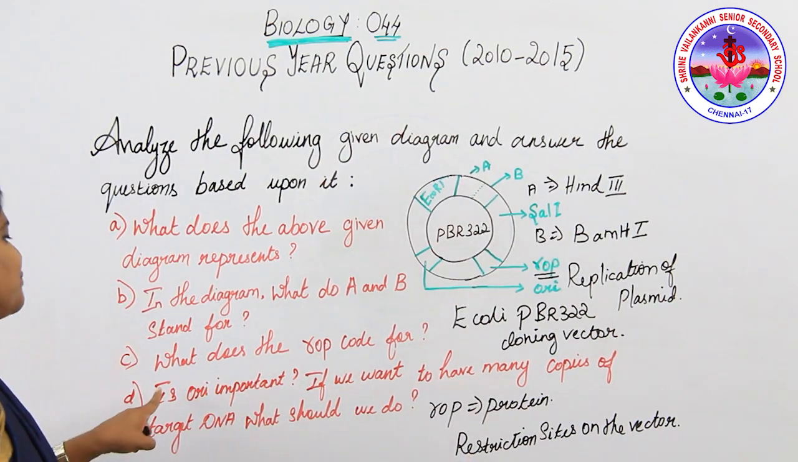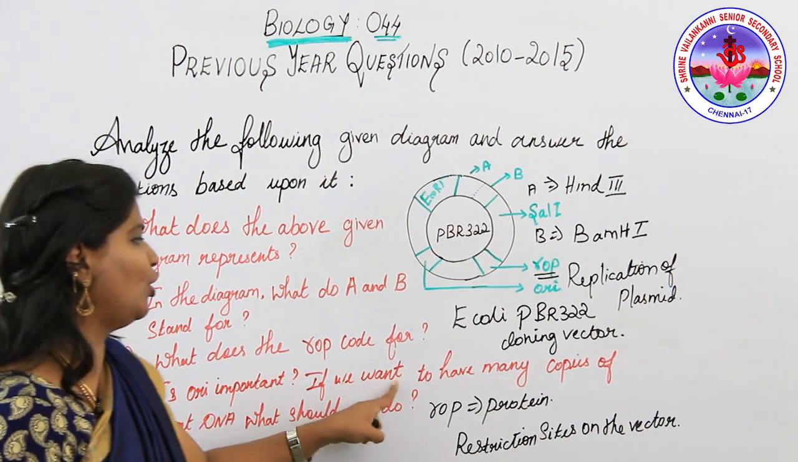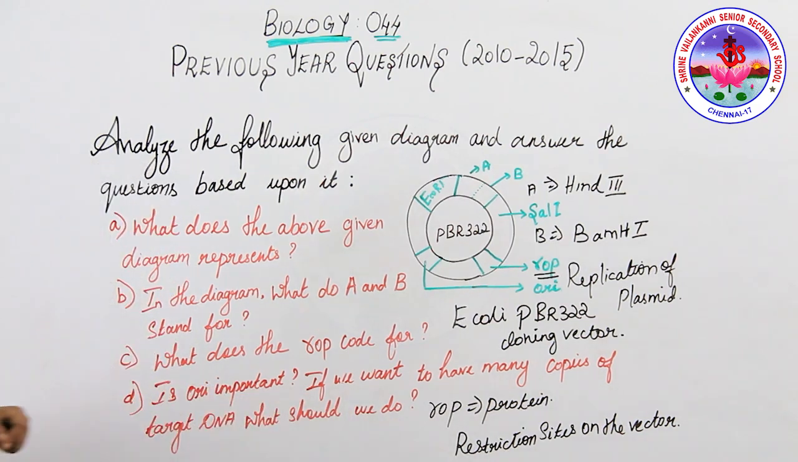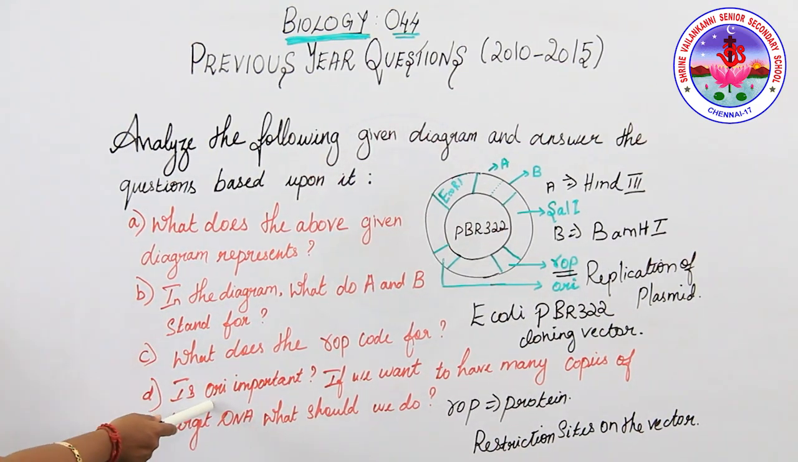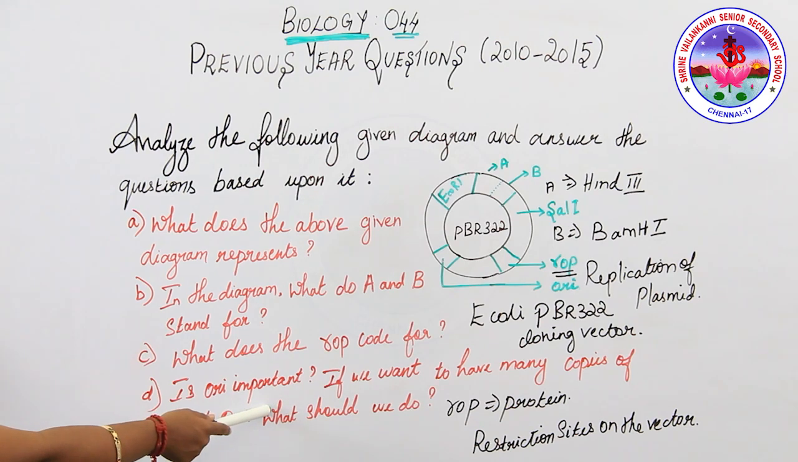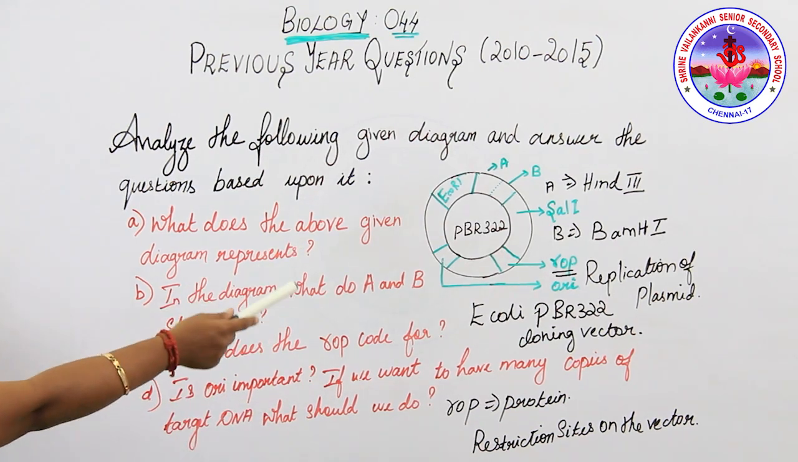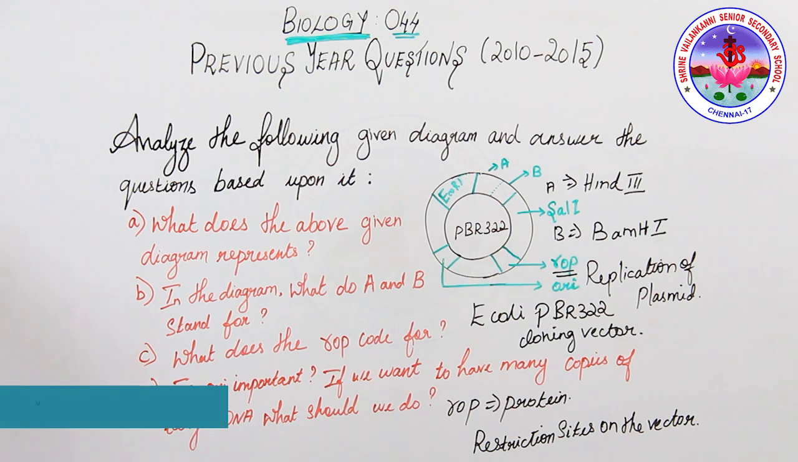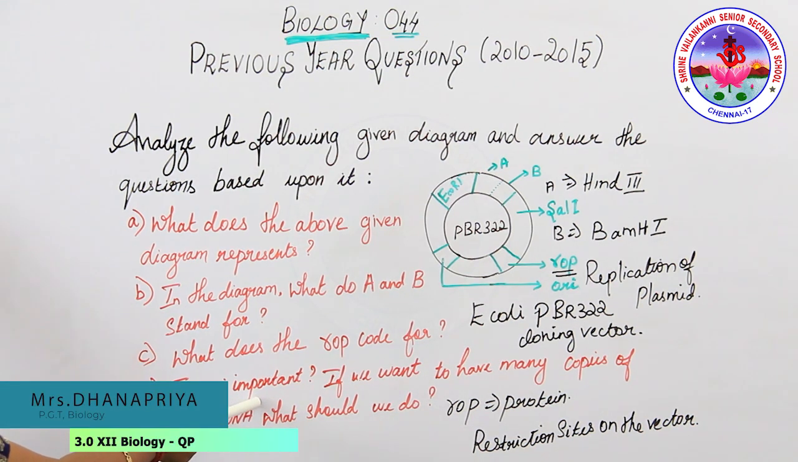The next question is very important. If you want to have many copies of target DNA, what should we do? Answer: this ORI is important, because it is the starting site of replication. The target DNA should be cloned in such a vector whose origin supports and gives many copies. Is ORI important? Yes, the ORI gene is very important.